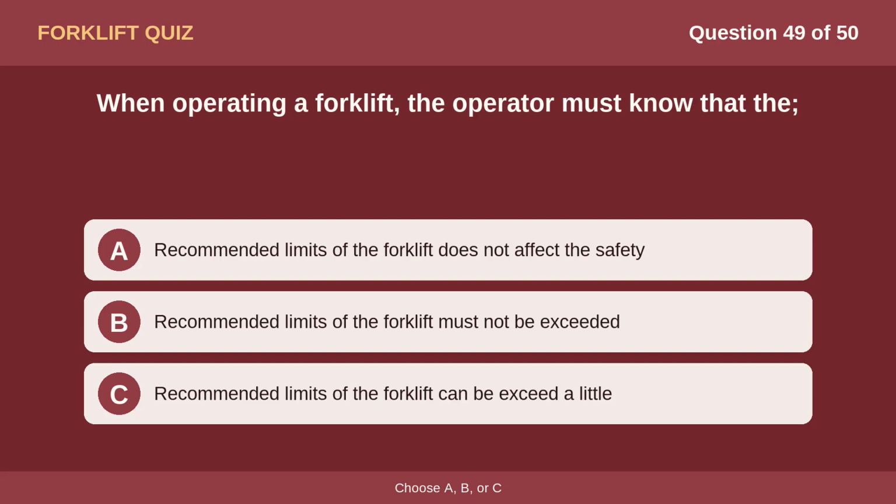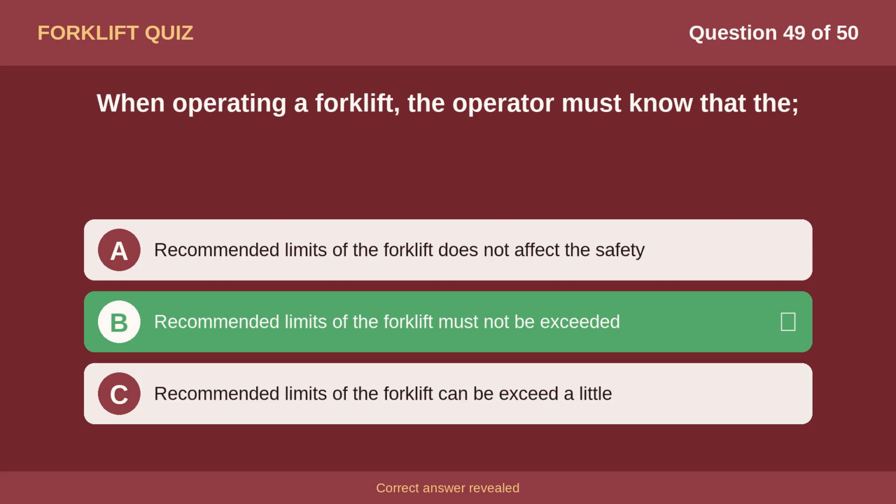Question 49. When operating a forklift, the operator must know that the: Option A, recommended limits of the forklift do not affect the safety. Option B, recommended limits of the forklift must not be exceeded. Option C, recommended limits of the forklift can be exceeded a little. The correct answer is option B. Recommended limits of the forklift must not be exceeded.